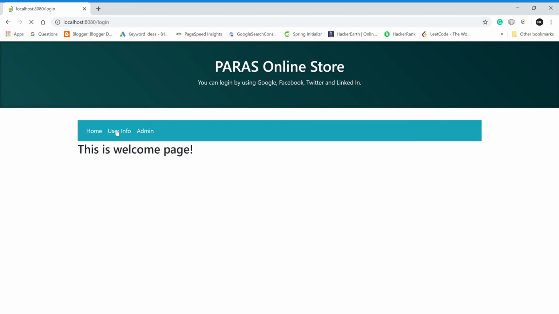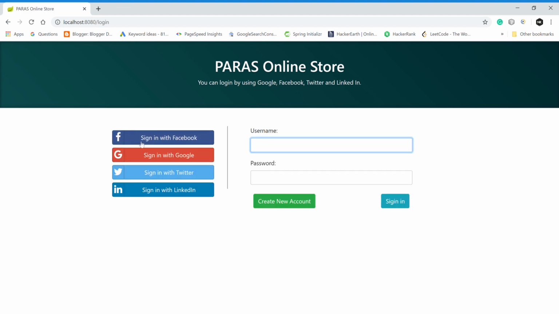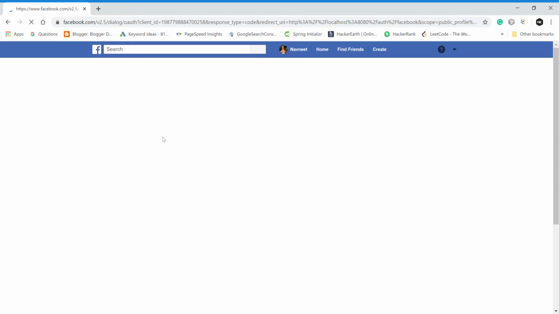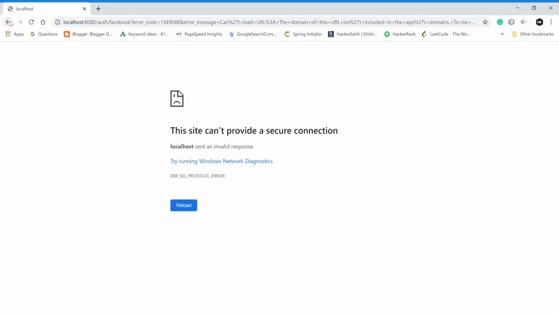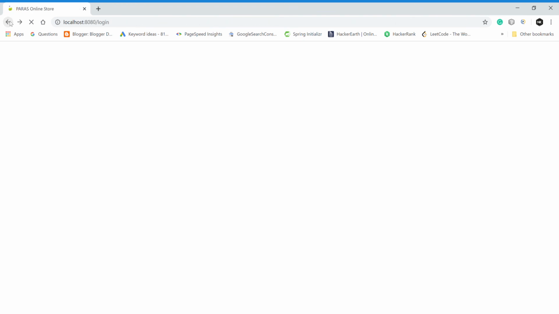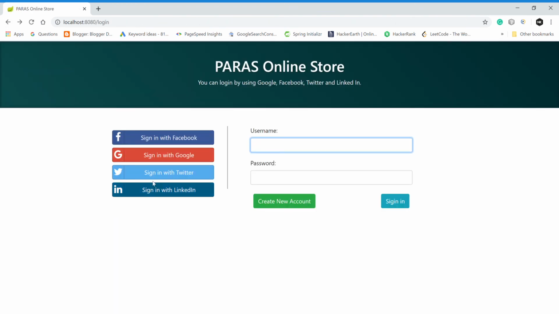So again, if the user wants to try to log in with Facebook and Google, then she can try with that. So if the user already has an ID, the user can log in with it. So currently it's not working, we will see later.